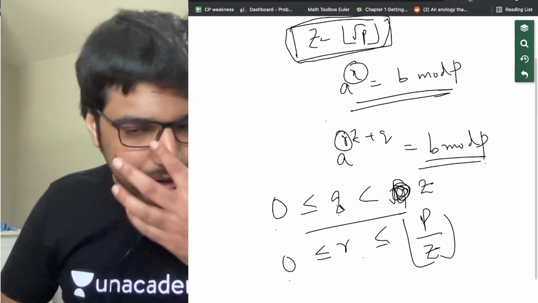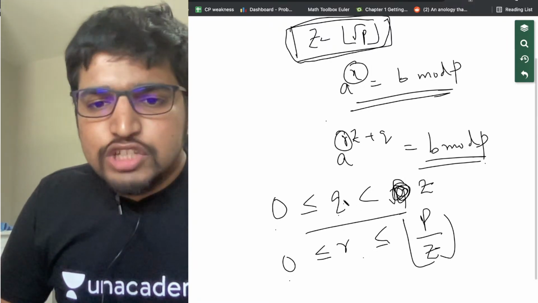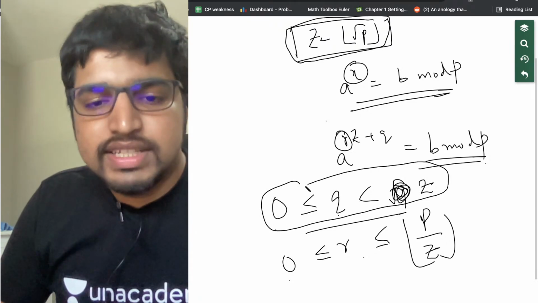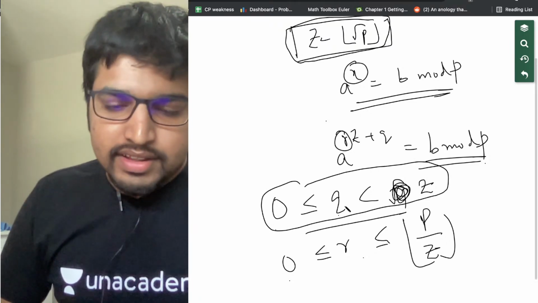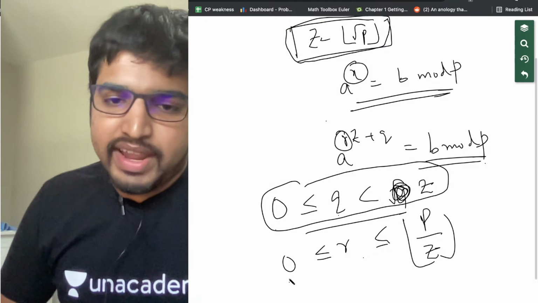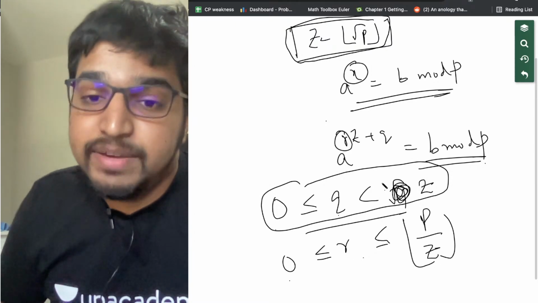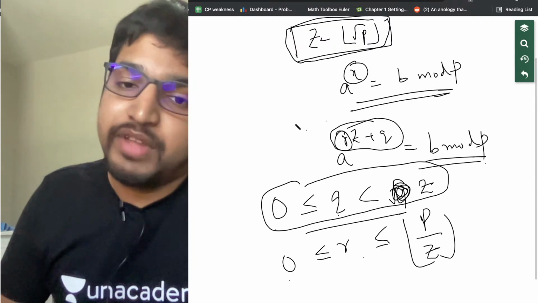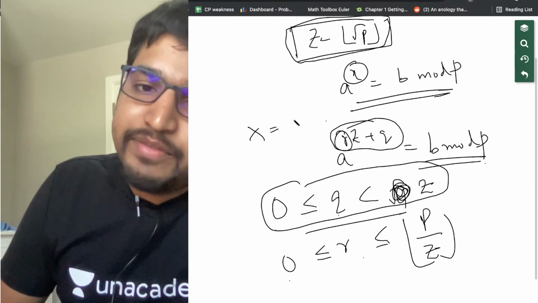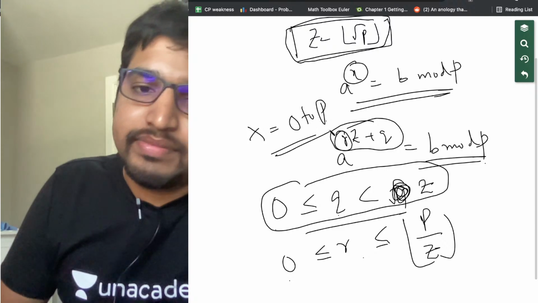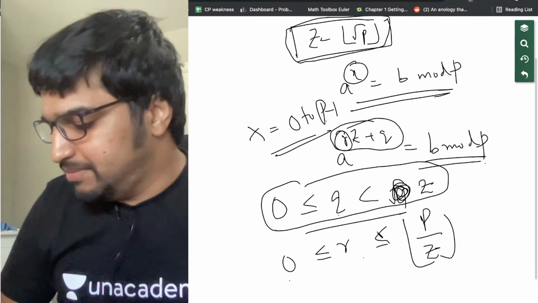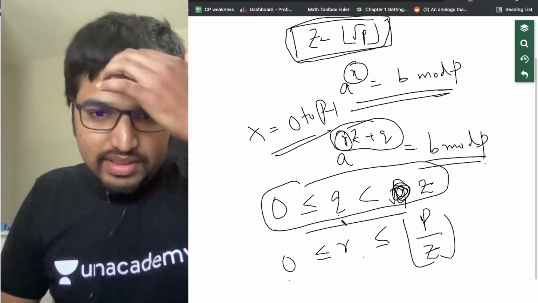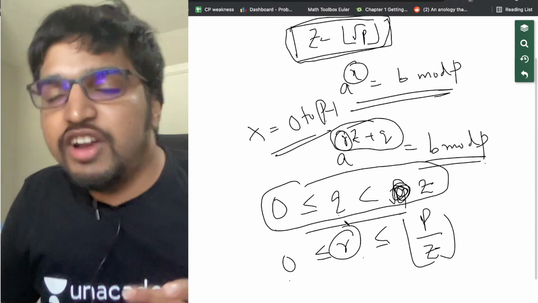Is this clear? If you put all possible values of Q and R, you'll get all values of X from 0 to P minus 1. If we change R, we change the block.